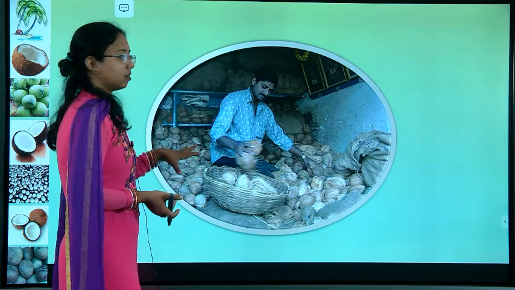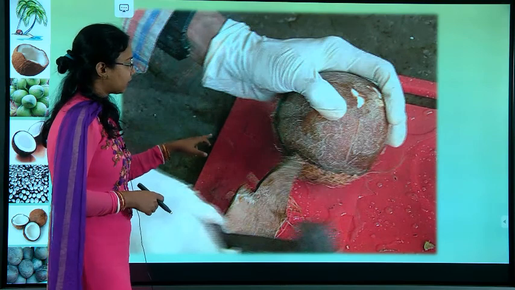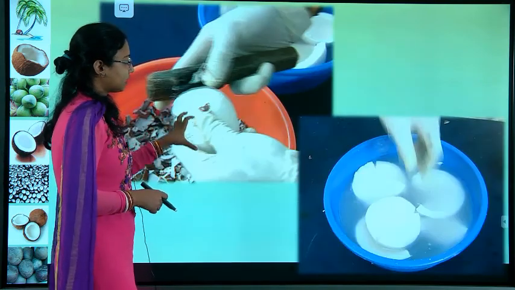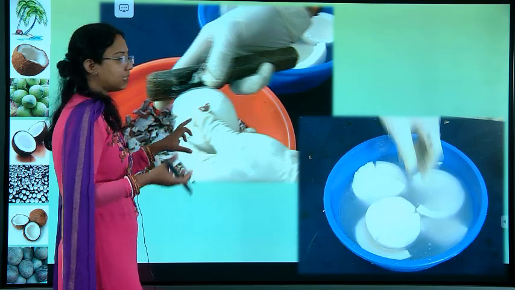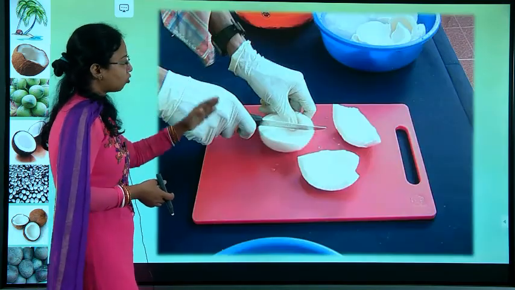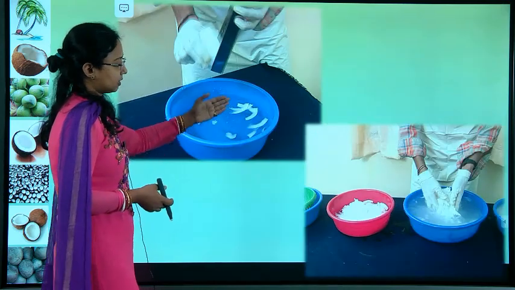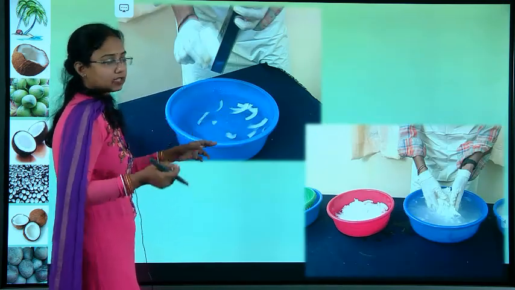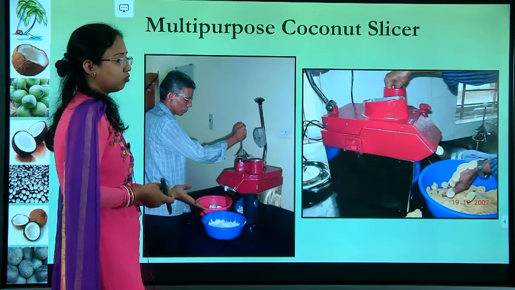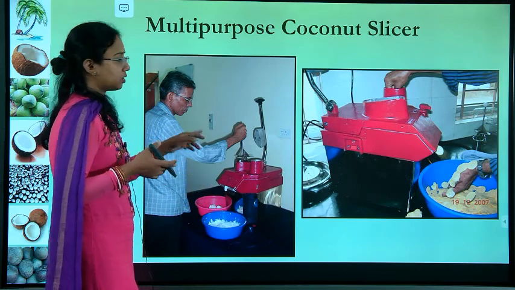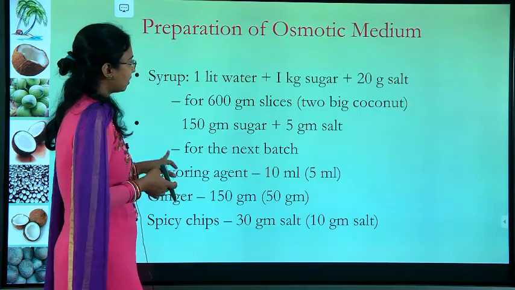These are some of the photographs of the coconut sellers. They will cut it, they will take this snowball tender nut I told you about, and the outside coconut meat will be used. Then the coconut meat will be cut into halves. Then they will cut small pieces in thin layers, and otherwise a multi-purpose slicer is used for making the chips. After that, the final product will look like this.